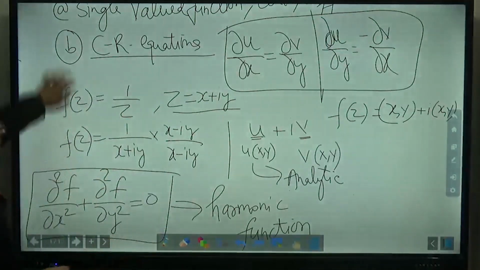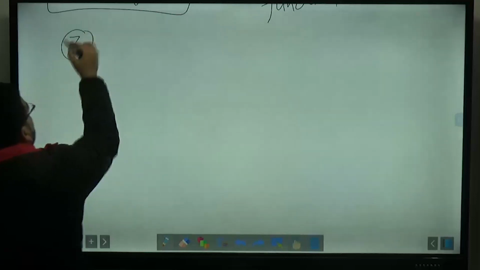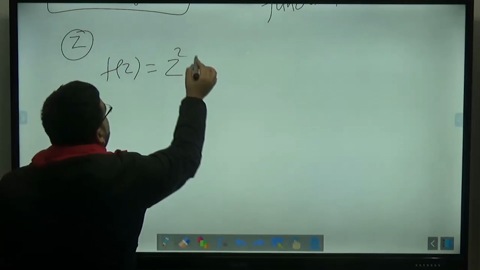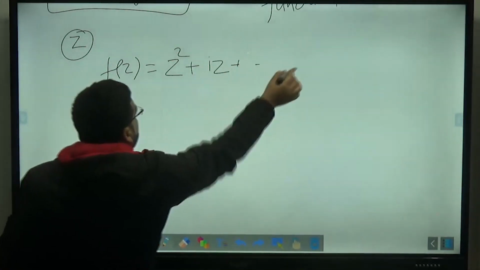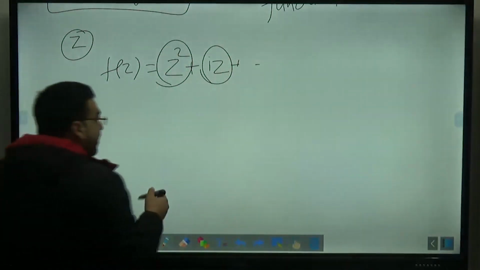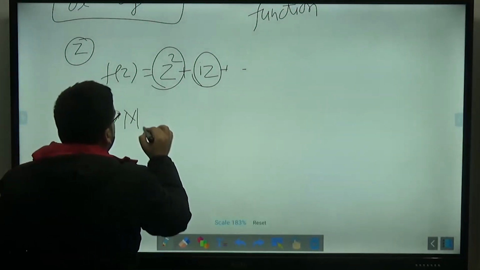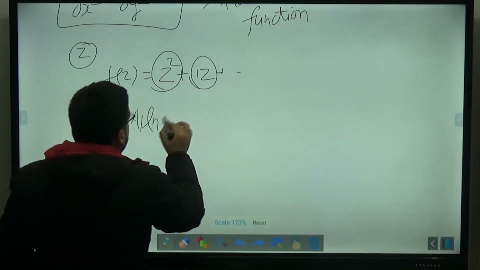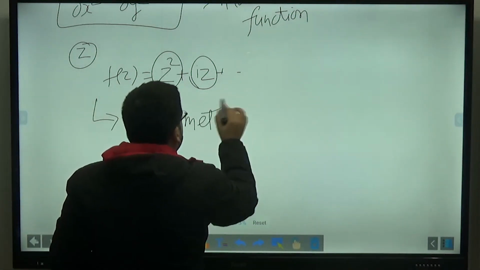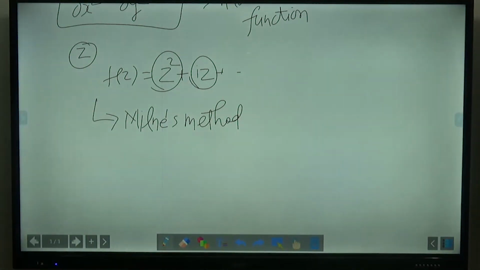But in the options, if you have to find an analytical function which is in terms of z, you must have seen that f of z is equal to z square plus iz and so on. If you want to find an analytical function in the form of z, the complex function, we apply the Milne's method. Now what is the Milne's method? In Milne's method I gave you a formula.